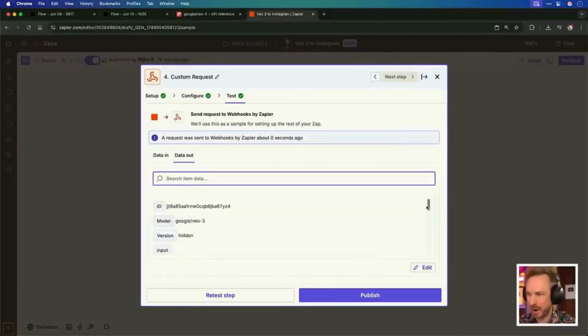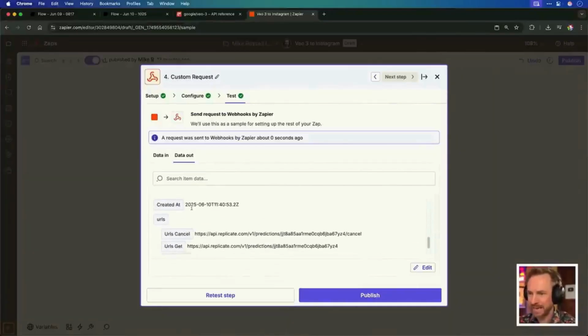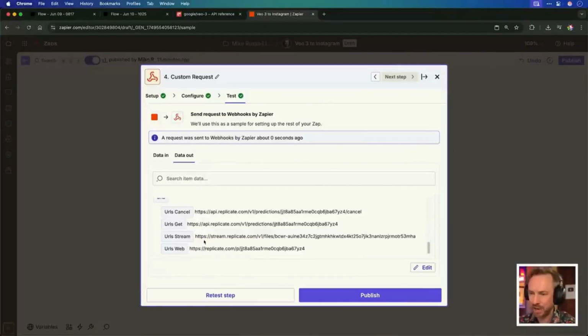Boom, we have got a generation that's been sent to VO3, you can see here, via Replicate. This is all working perfectly. The input is there. Now you'll see it's been created, and we've got some URLs here we can use to track what's going on. So because it takes so long, like 2, 3, 4 minutes to generate with VO3, we'll set something else up to monitor for the creation of this video.